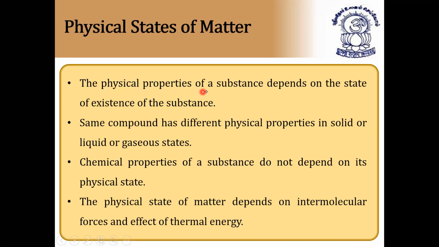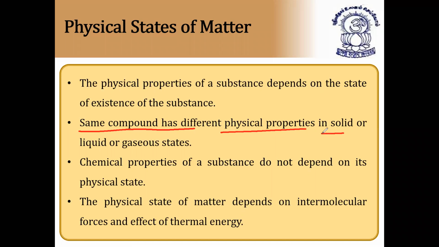Next, physical states of matter. The physical properties of a substance depend on the state of existence of the substance. Same compound has different physical properties in solid or liquid or gaseous states.